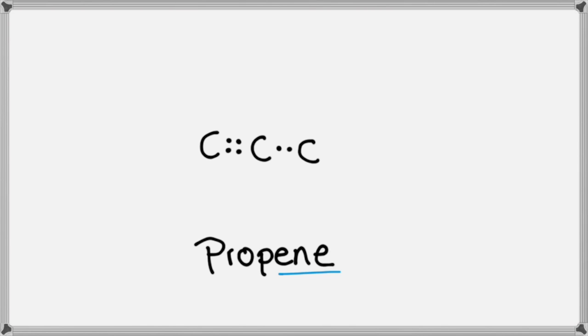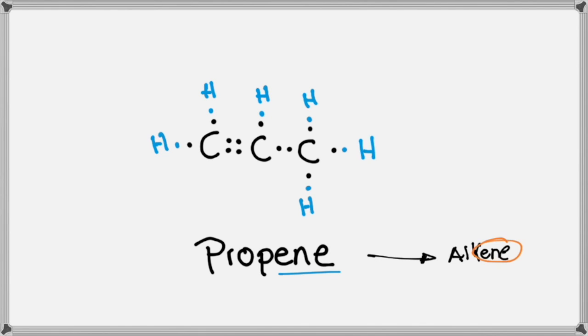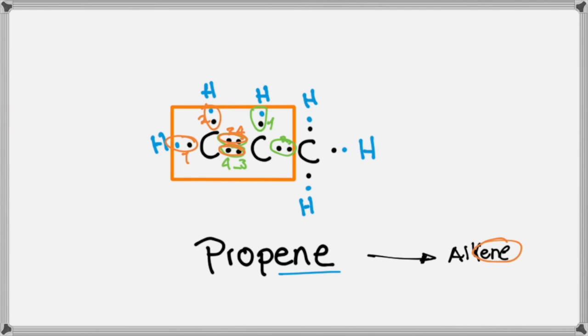We're going to need 2 bonds with hydrogen atoms in carbon number 1, 1 bond in carbon number 2, and 3 full bonds on carbon number 3. And at the end, a single molecule of propene will look like this one, where all of its carbons have all their 4 electrons shared and paired.